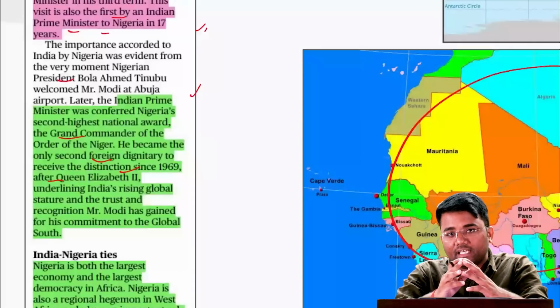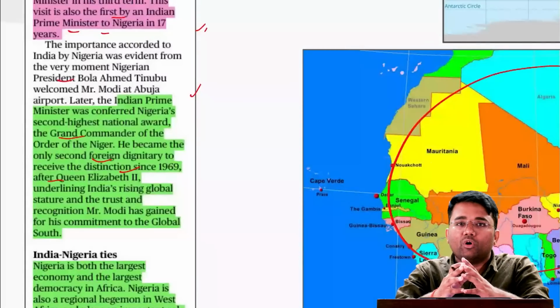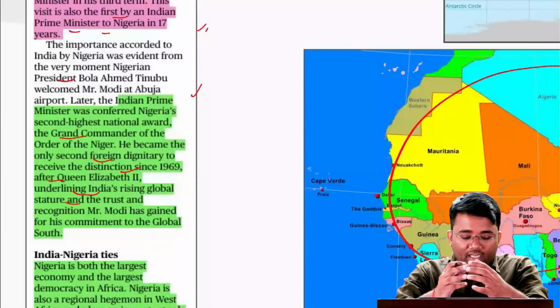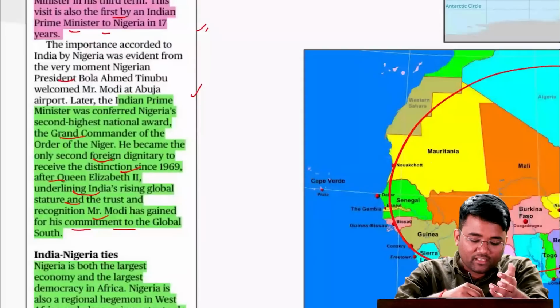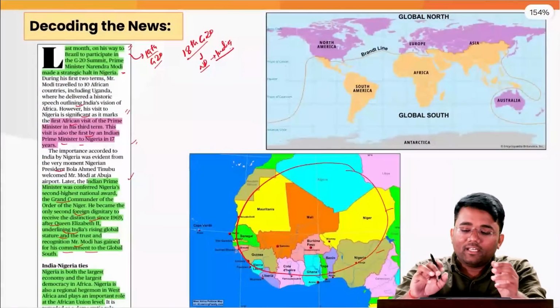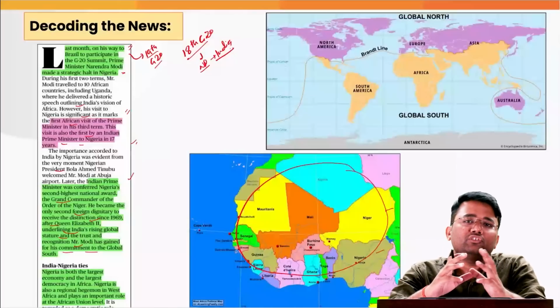So that again emphasizes the point of what is the stature of our Prime Minister Narendra Modi, what is the respect he is getting in various parts of the world. Also, it underlines India's rising global stature and the trust and recognition Mr. Modi has gained for his commitment towards the Global South. So again, time and again, Prime Minister Narendra Modi and India voice the concerns of the Global South.